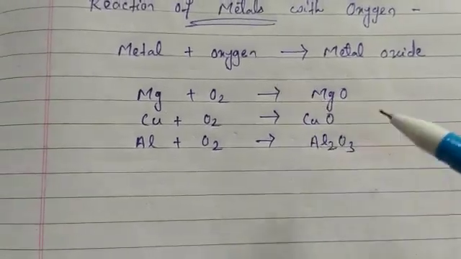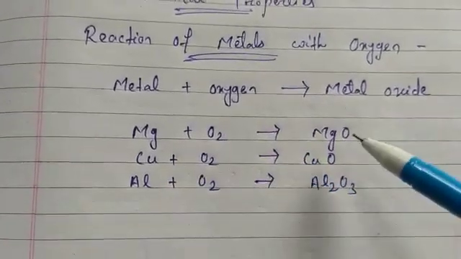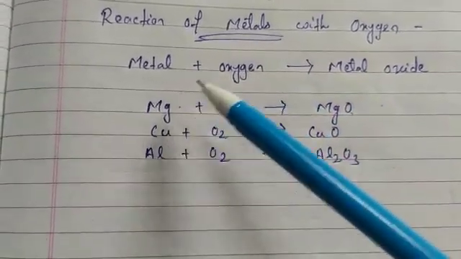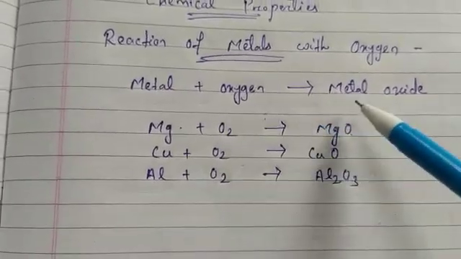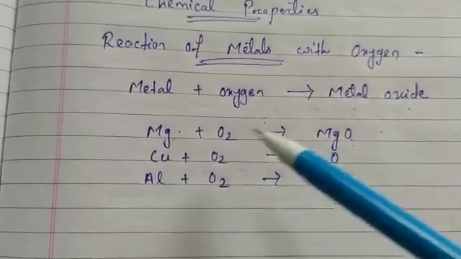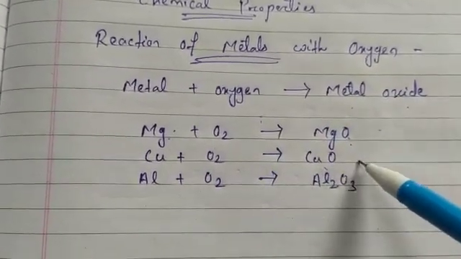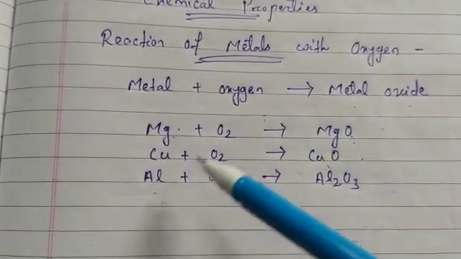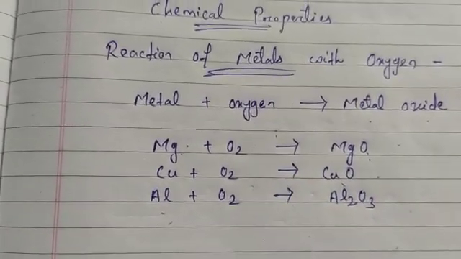So here in the examples we can see magnesium reacts with oxygen to give magnesium oxide, like a metal reacting with oxygen to give metal oxide. Here the metal is magnesium, giving magnesium oxide. Copper plus oxygen gives copper oxide. Aluminium plus oxygen gives aluminium oxide.